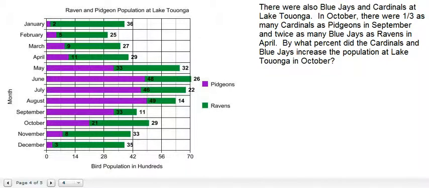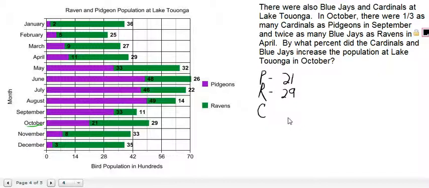So the very first thing we're going to want to do is to go ahead and just list what we know. So we're looking at the month of October here. And I'm going to get a different color ink. And so the pigeons, and put a P for pigeons, there's 21 of those. And then down here, I'm going to put an R for ravens. There's 29 of those. And then I'm going to put a C for cardinals.